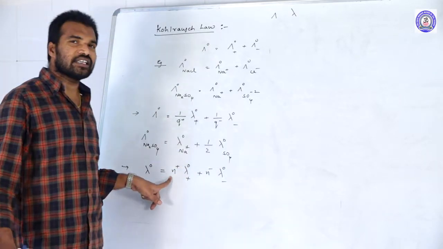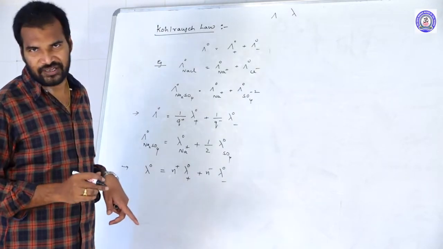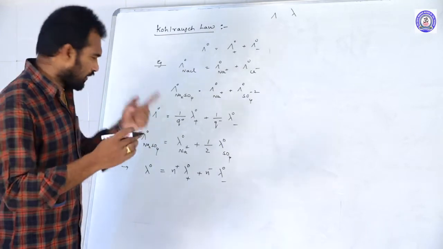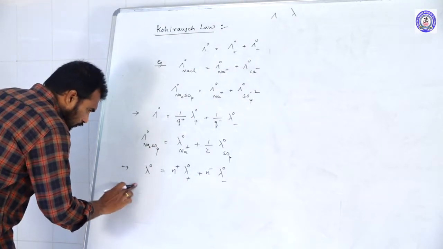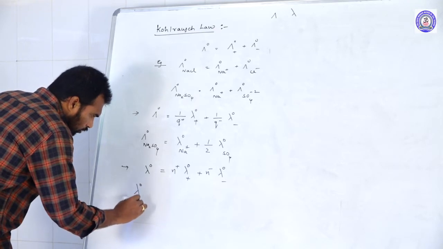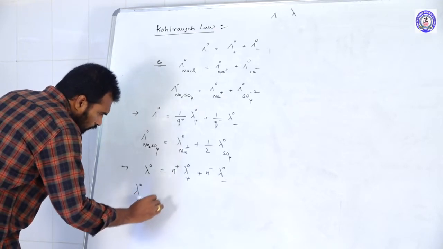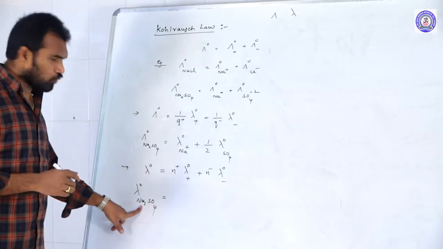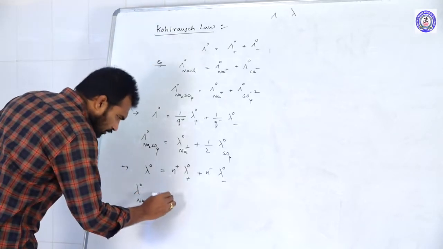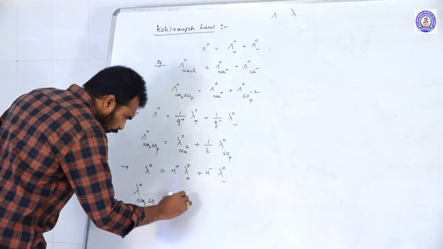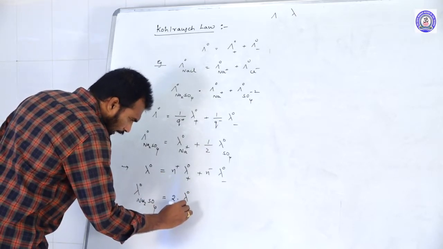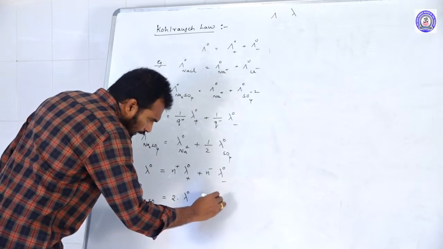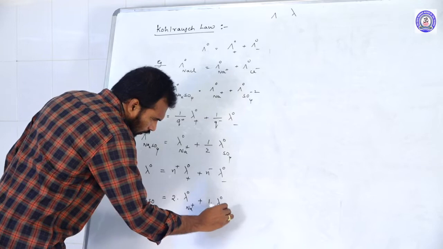Here n plus is nothing but the number of cations that the electrolyte furnishes and n minus is the number of anions that it furnishes. For example, take the same example: lambda naught of Na2SO4. Na2SO4 gives how many Na plus ions? 2 Na plus ions. So we can write 2 times the molar conductance of Na plus ion plus 1 times the molar conductance of sulfate ion.